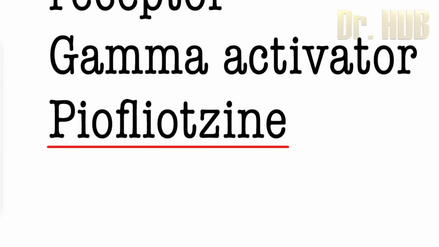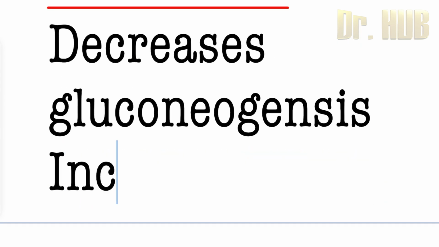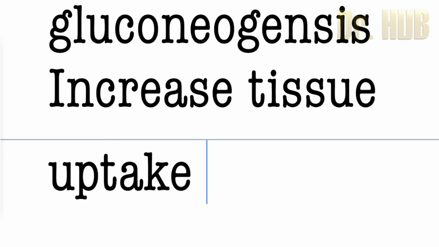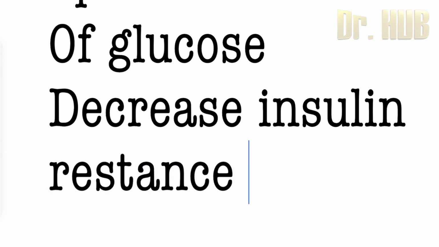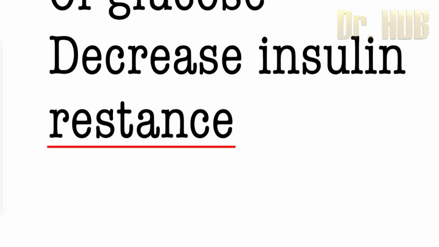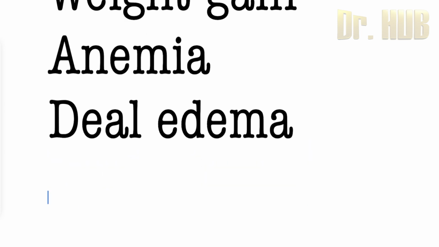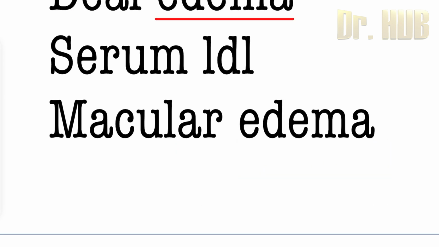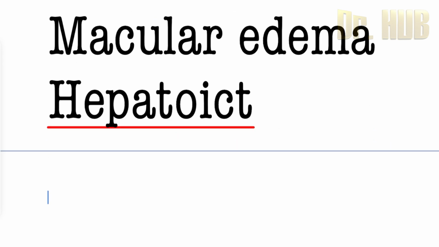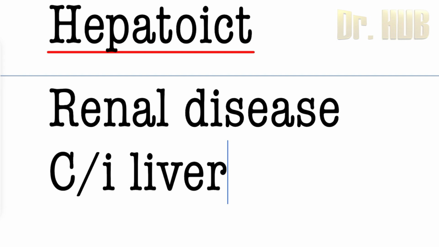So here the mechanism is that it decreases gluconeogenesis, and it increases the tissue uptake of glucose. Then it decreases the insulin resistance as well. So the disadvantages of the thiazolidinediones are that they can result in weight gain. It can cause anemia. It can cause pedal edema. It can cause an increase in serum LDL, and there can be macular edema, hepatotoxicity. It is very safe in case of renal disease, and it is contraindicated in liver disease.